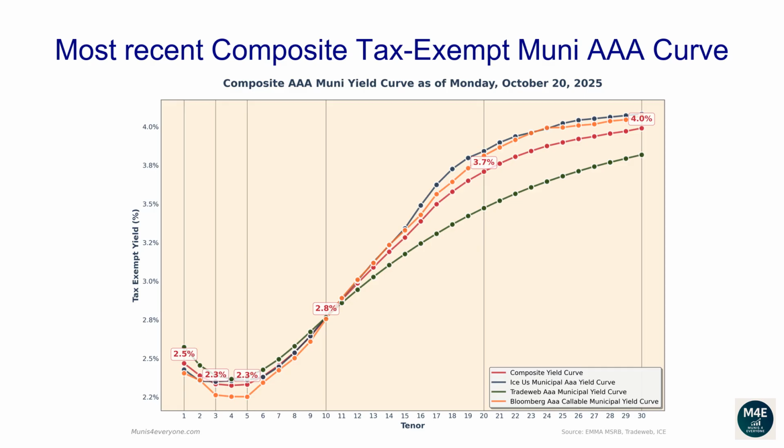The 10-year yield is 2.76%. The 20-year yield is 3.71%. The 30-year yield is 3.99%.